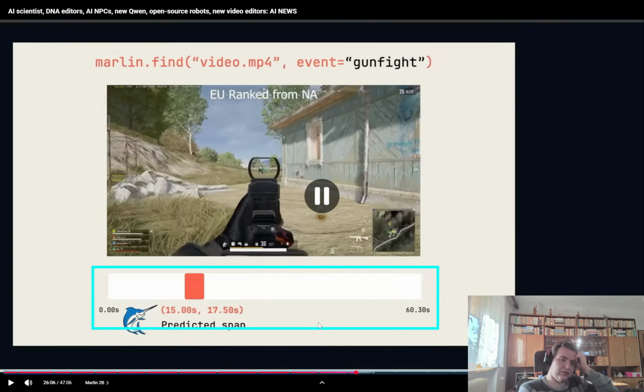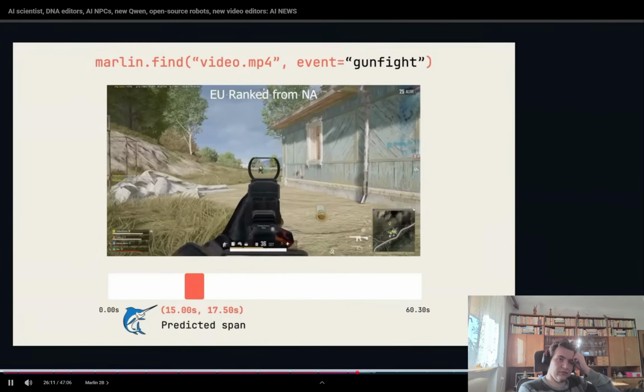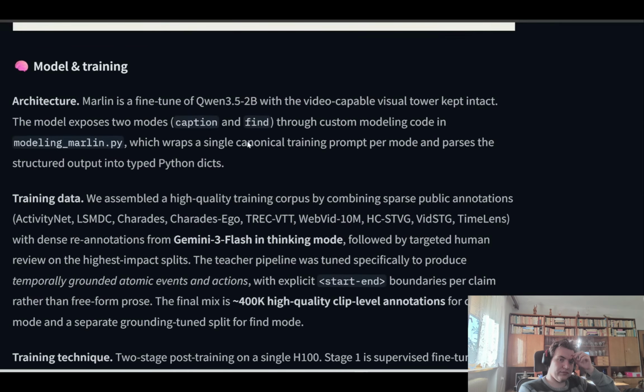And this includes even how long it took. And files. This is extremely useful for video search or moderation, editing, surveillance review, dataset labeling, or any other workflow where you need to turn video into structured data. So this model is only 2 billion parameters, and this is based off of Qwen 3.5 2B.